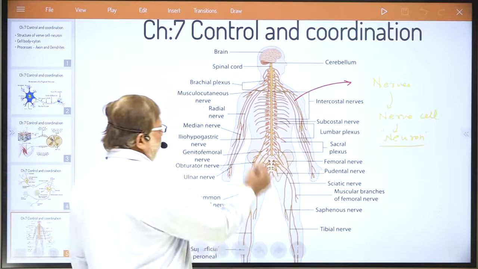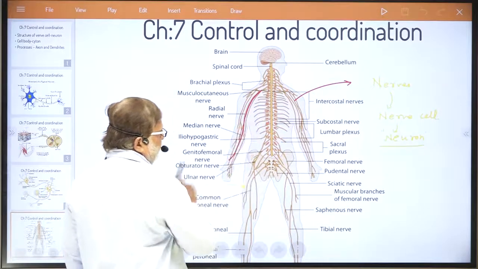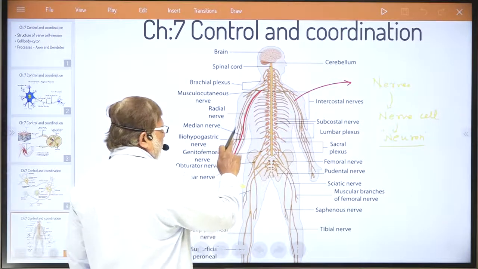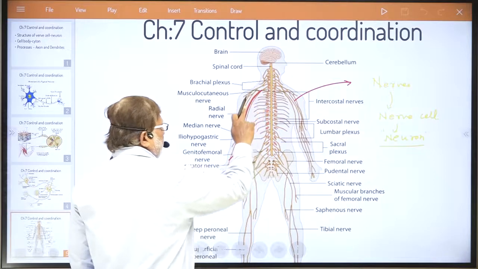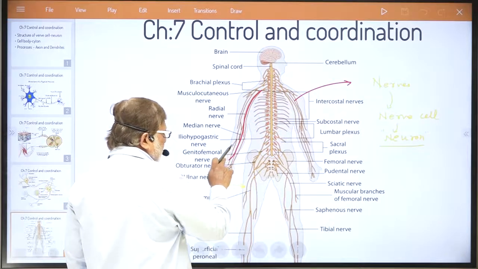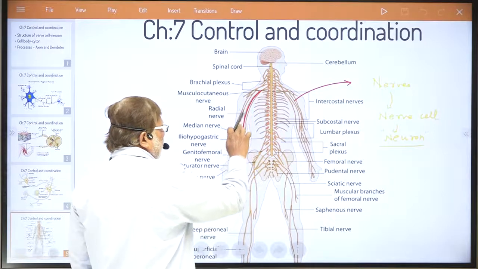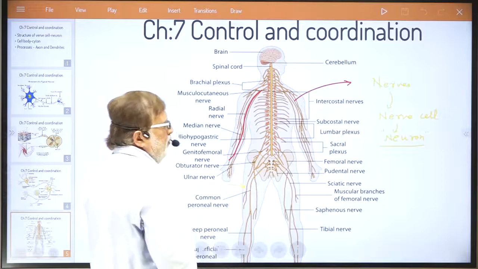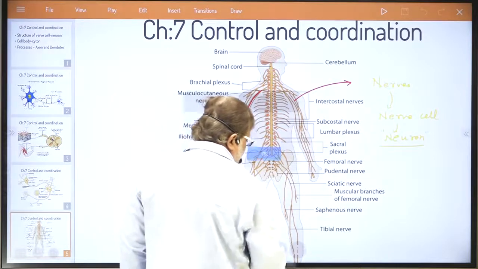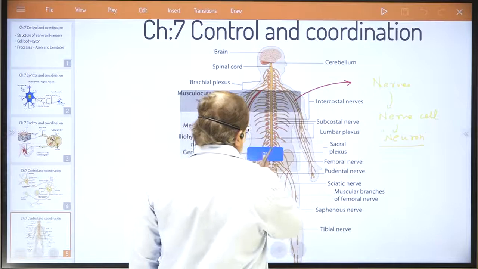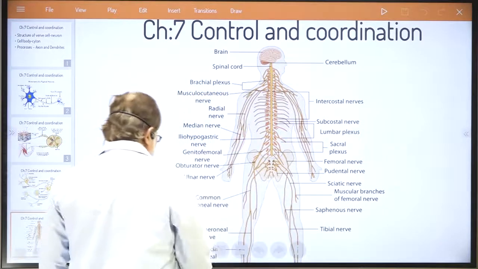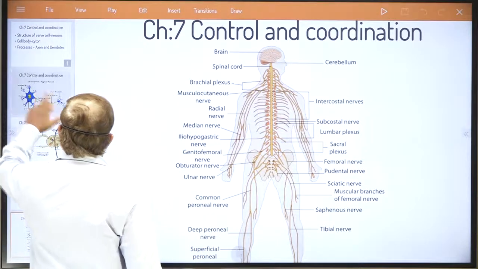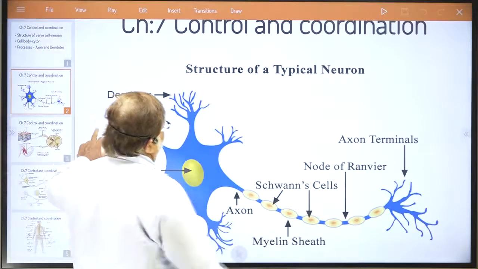If you think of any one nerve fiber, it is made up of an arrangement of nerve cells. So now we are going to discuss how nerve cells are arranged to make such a structure. That is what we are going to study. So our main topic today is to understand the structure of the nerve cell. Let us take it now. This is the nerve cell.